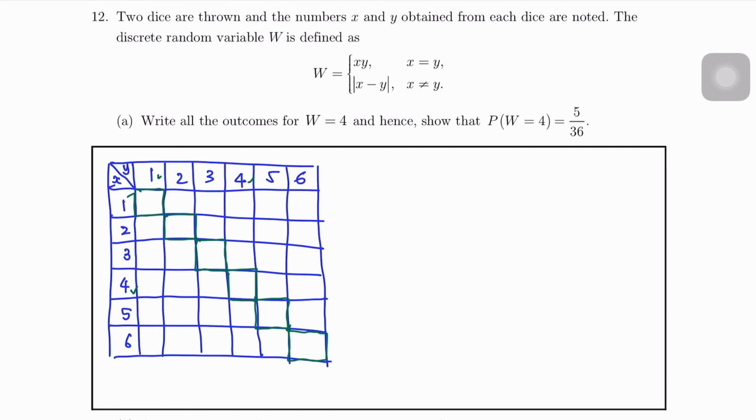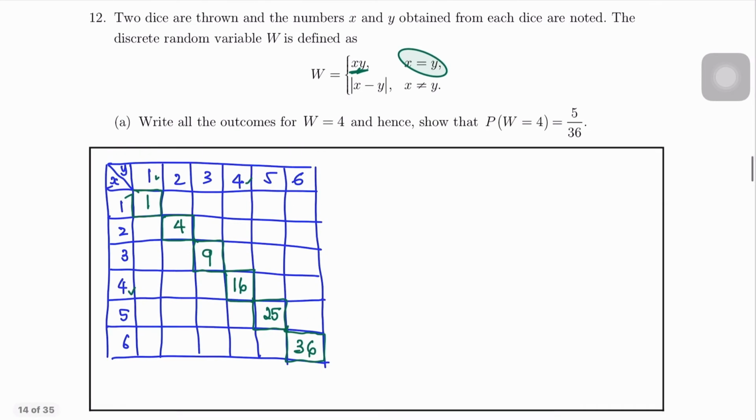So we fill in for these when X equals Y. So we multiply their values. So 1 times 1 equals 1, 2 times 2 is 4, 3 times 3 is 9, 4 times 4 is 16, 5 times 5 is 25, 6 times 6 is 36.